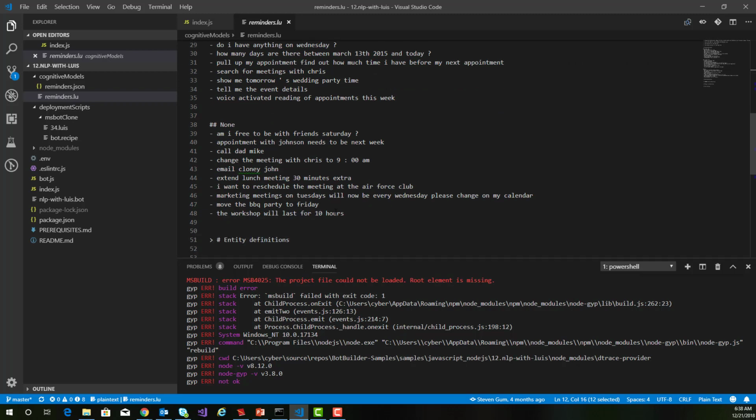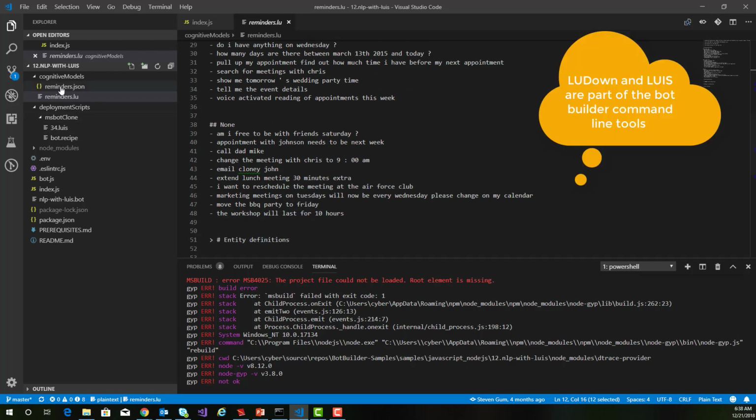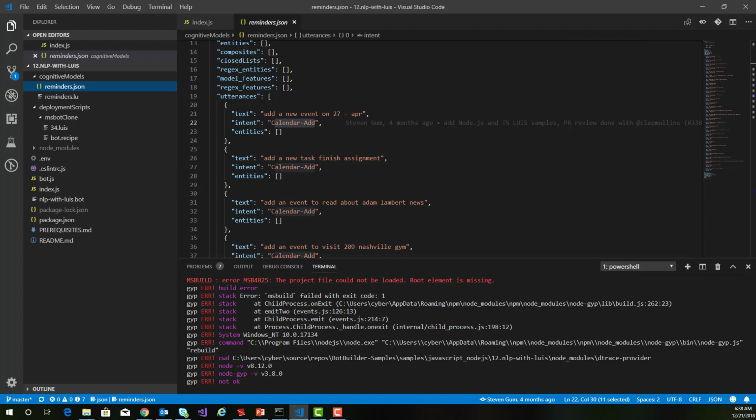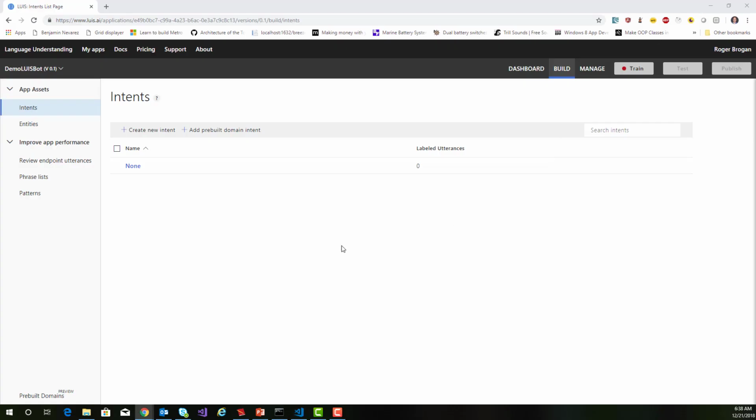And then you can use command line tools to generate the JSON, or you can also use the LUIS command line tool to just grab that and throw it up into LUIS. But what we're going to do is just use the existing one that we have, and we're going to see how to import that up there and then talk about training and publishing that.